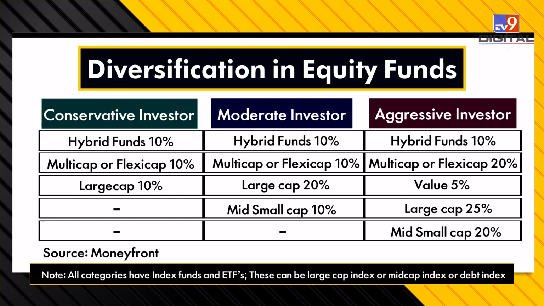Similarly, if the investor is willing to take medium risk, that is moderate, then his portfolio should have 50% equity schemes: 10% hybrid funds, 10% multi or flexi cap funds, 20% large cap, and 10% mid to small cap funds. The aggressive investor's portfolio can have 80% equity: 10% should be hybrid funds, 20% multi or flexi cap, 5% value funds, 25% large cap, and 20% in mid and small cap funds.